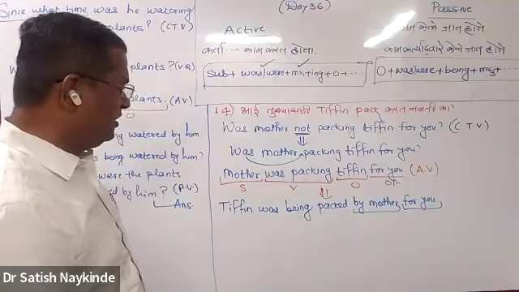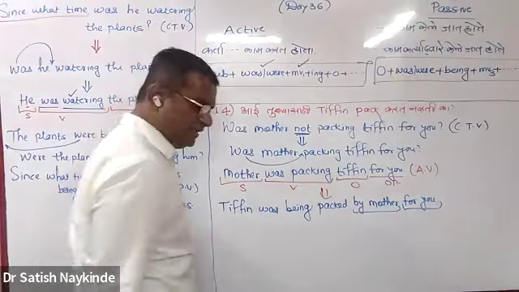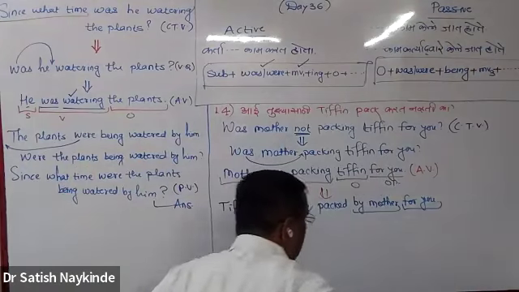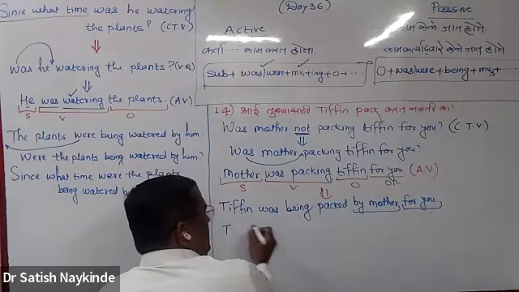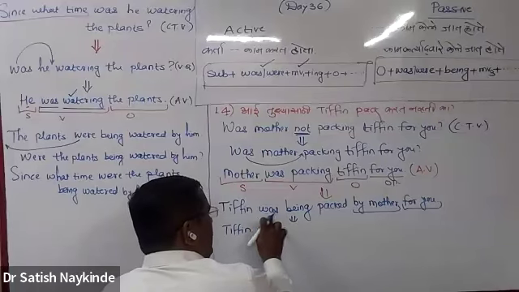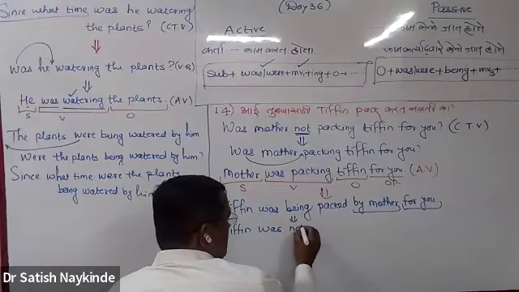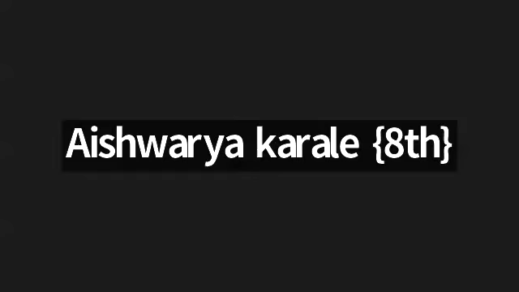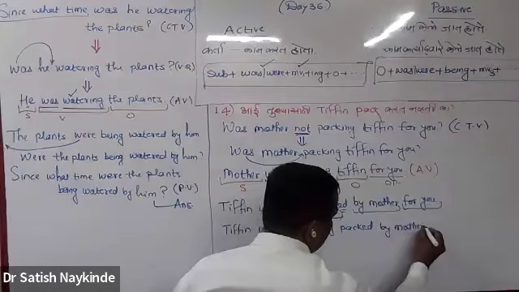But the sentence was in verbal question negative form. So let us make it negative first and then we'll convert that into verbal question negative. Come on, can you add not into this sentence? Where is not to be added? Not is to be added after the helping verb. Come on, can you tell? Tiffin was not being packed for you. Packed, not pack. The pronunciation is packed by mother for you.